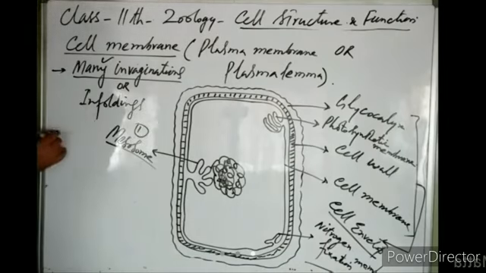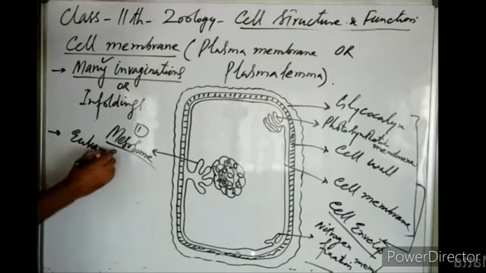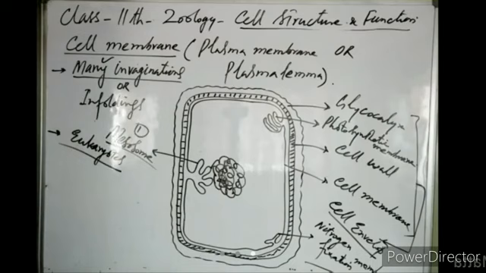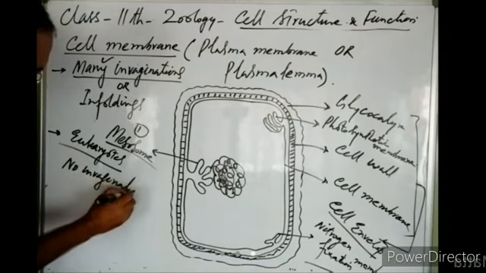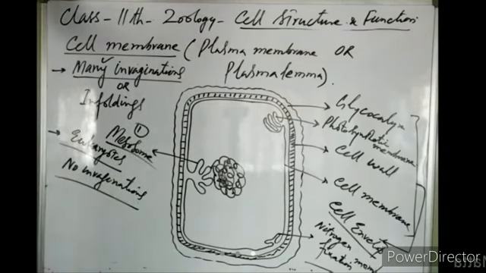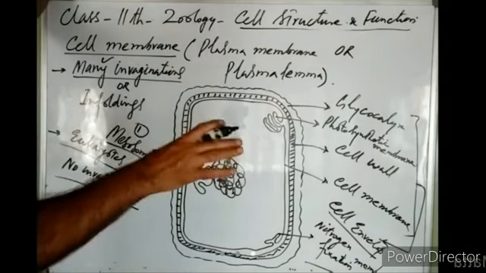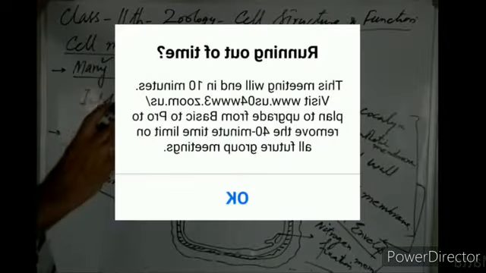When we look at the cell membrane of eukaryotes, we don't find any invaginations. In a eukaryotic cell, there is no mesosome, no photosynthetic membrane, and no nitrogen fixation membrane.